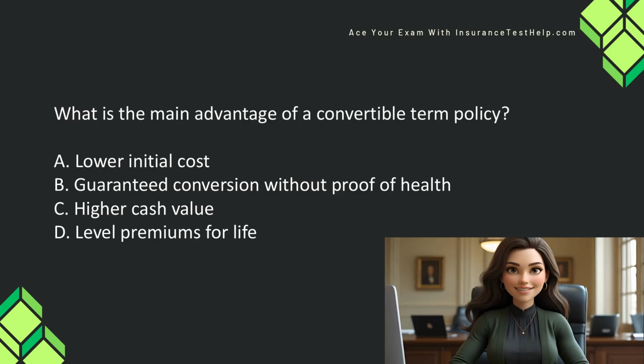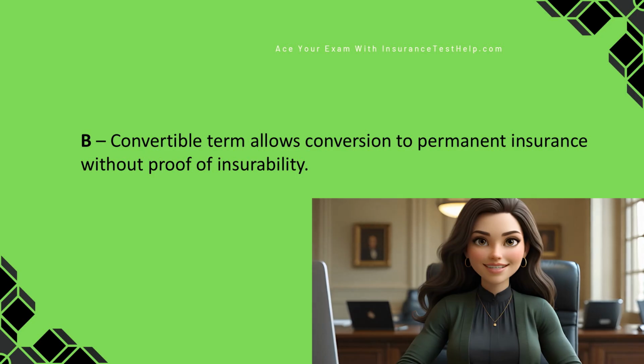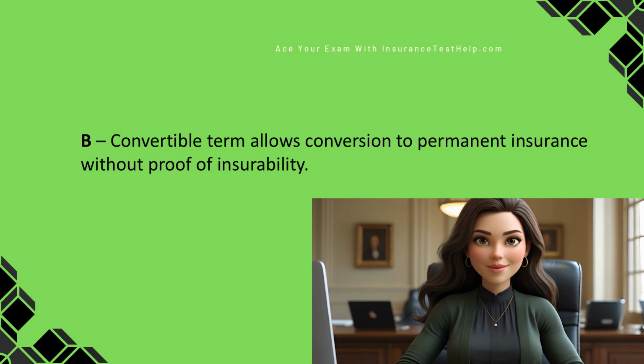What is the main advantage of a convertible term policy? A. Lower initial cost. B. Guaranteed conversion without proof of health. C. Higher cash value. D. Level premiums for life. Convertible term allows conversion to permanent insurance without proof of insurability.